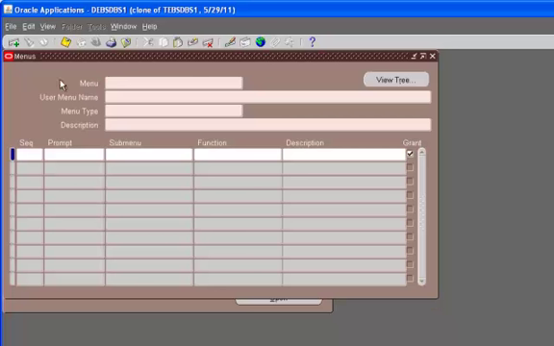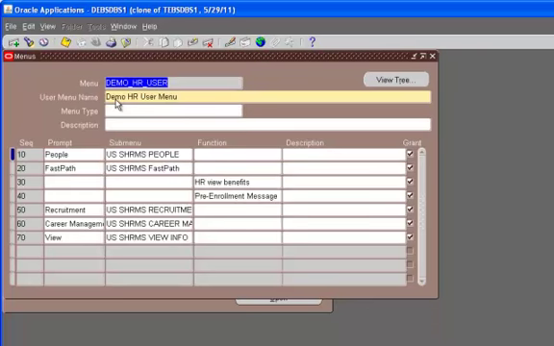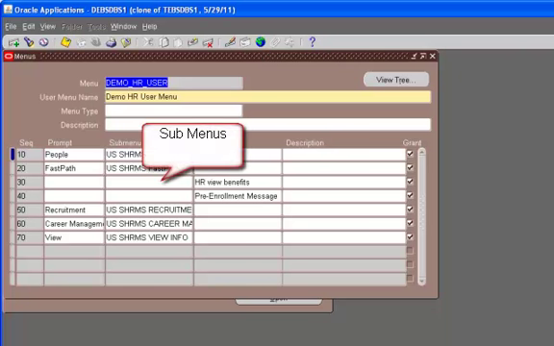If you see here, there are two prompts. One is a menu and the other is a user menu name. So what we did here, we copied the user menu name. So we will paste our copied data on the user menu name field, and then we will hit Control F11. Now, as we can see here, we have the prompt and then we have submenu.